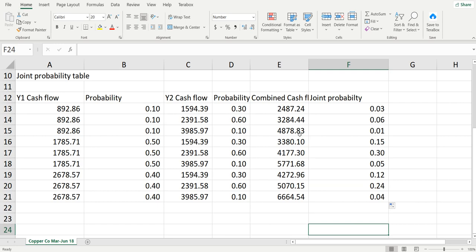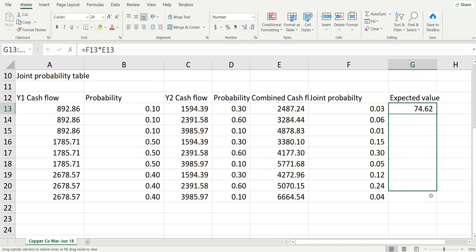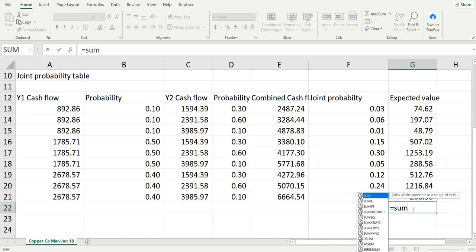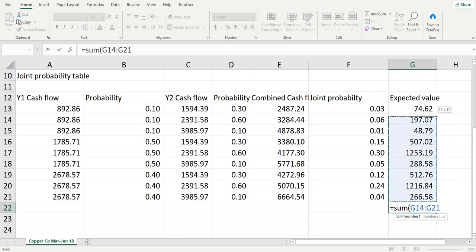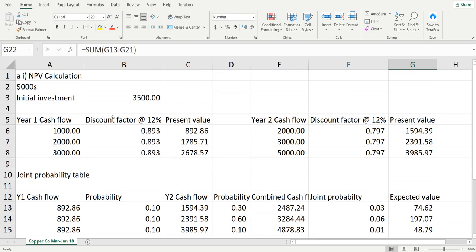Now we're going to do the expected value. Expected value is this joint probability multiplied by the combined cash flow. Just drag. And now we're going to do the total expected value: sum, bracket start, bracket close. We can also make this look nice.